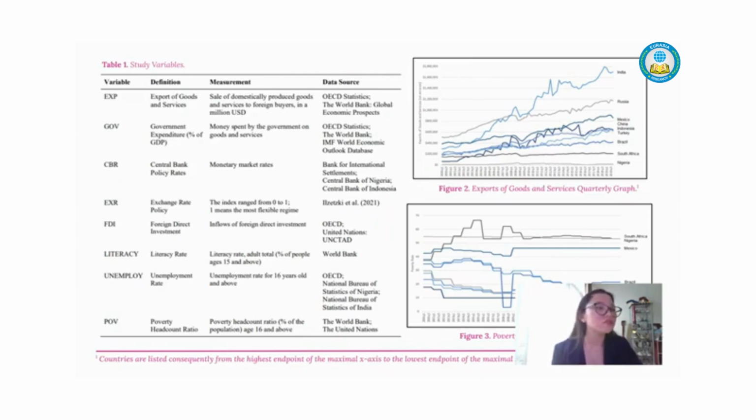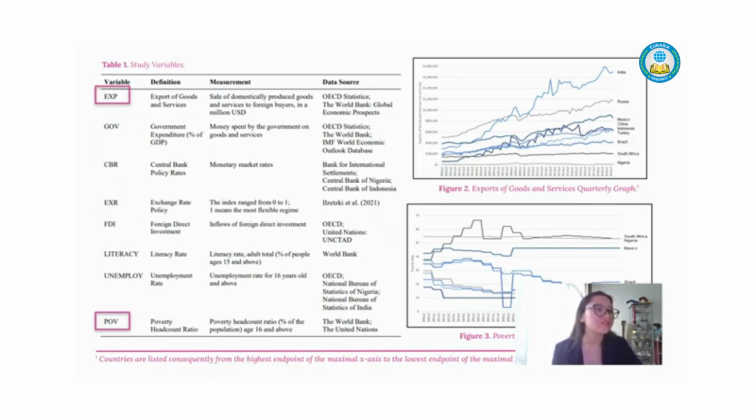The data used are from the OECD, the World Bank, and the Global Economic Prospects. Poverty is the dependent variable, measured based on the poverty headcount ratio, where a higher value signifies more challenging poverty. The quarterly data provided by the World Bank and the United Nations will be used.